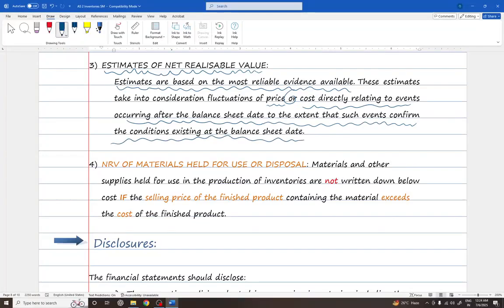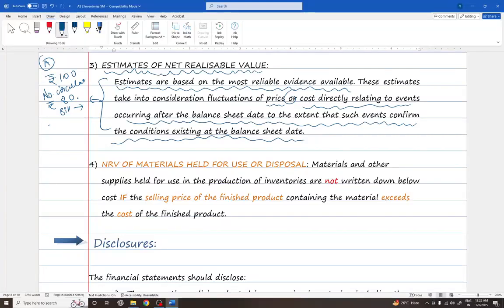Okay, now this might be a little elaborate, but I'll try to explain this for you. Now, let's take two scenarios, A and B. As in A, the value of stock as on 31st March is rupees 100. But there is a new government circular in circulation that the government has put a restriction on the sale value of such goods to rupees 80. So the estimates here are from the most reliable evidence available. And the thing is, there is a foreseeable loss. The circular bill is yet to be passed, or it should be made in the houses, parliament, or something.